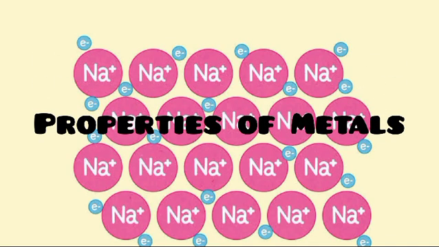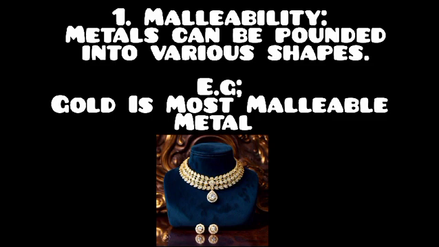Now we discuss the properties of metals on book page number 115. Now discuss the first property of metals. What type of metals are called malleable? Malleability of metals means they can be molded into different shapes. For example, jewelry of gold. This property of metal is called malleability.